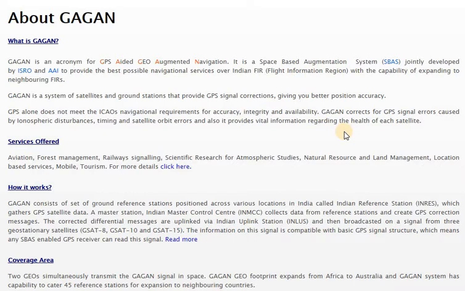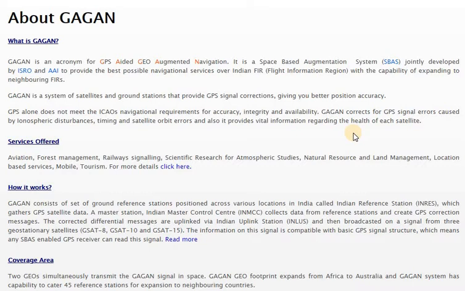Okay, I was continuously telling about the health of the satellites. So now I think you have got an idea what the health of a satellite means. It is whether it is in working condition or not, whether any part of it has been blocked, whether it is giving proper information, or communicating properly or not. Everything comes under the health of that particular satellite. So this Gagan will be helping the GPS with the correction of all the different kinds of errors that will be occurring. Along with that, it also gives you vital information regarding the health of each satellite.